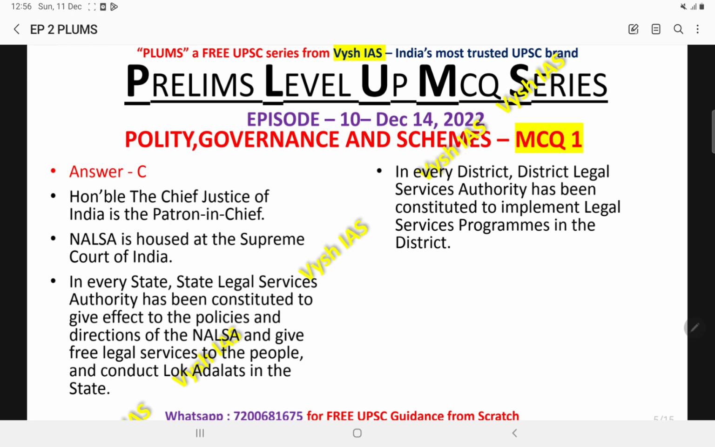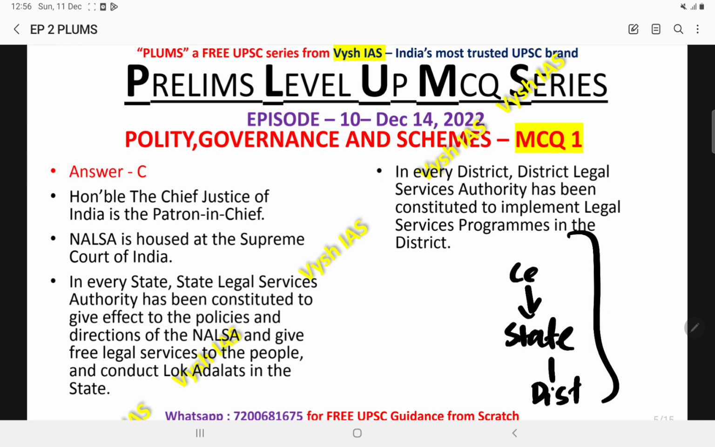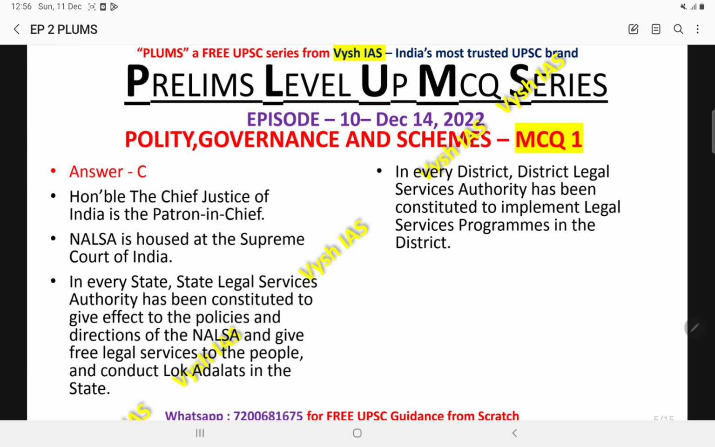What is the structure of this NALSA? You have a 3-tier structure, one at the central level, another at the state level, and then at the district level. So this is the 3-tier structure that you can revise. And the Chief Justice of India is the patron-in-chief of this body. Other than this, nothing more is required. If you know at least this many points, you can actually eliminate the options.